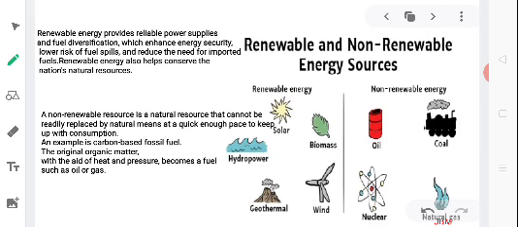Generally, energy sources available in nature are classified into two categories: renewable and non-renewable energy sources. On this page, you can see pictures of some of the common renewable and non-renewable sources. So, let us very quickly understand what renewable sources of energy are. Renewable sources of energy are those natural resources which can be regenerated as we use them. Thus, those energy sources are inexhaustible and can be used to produce energy again and again.